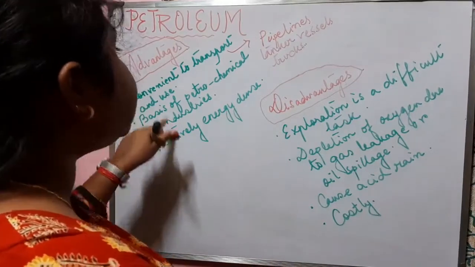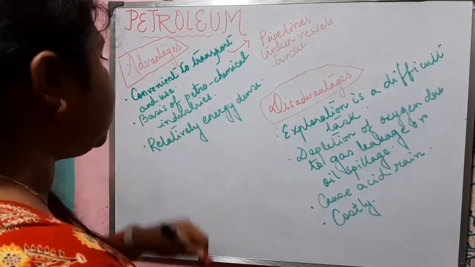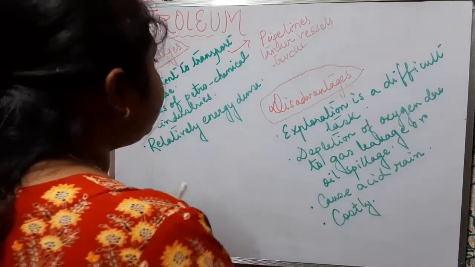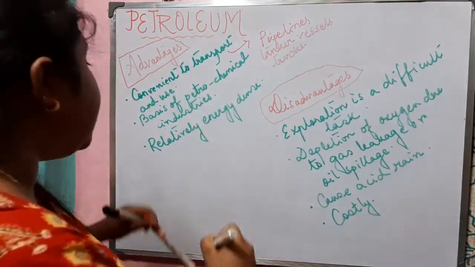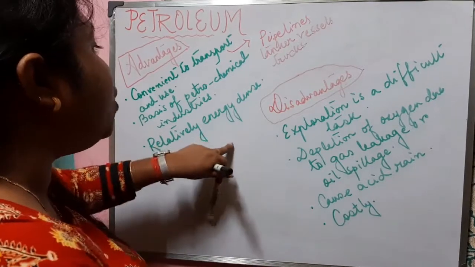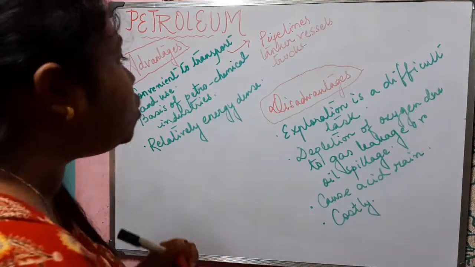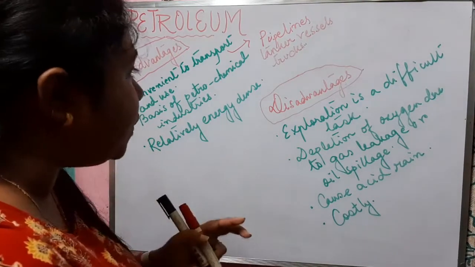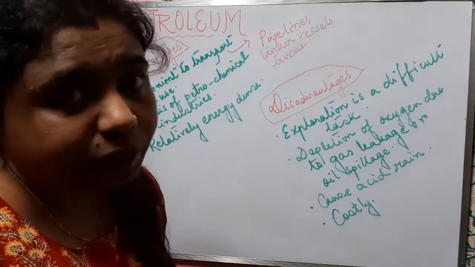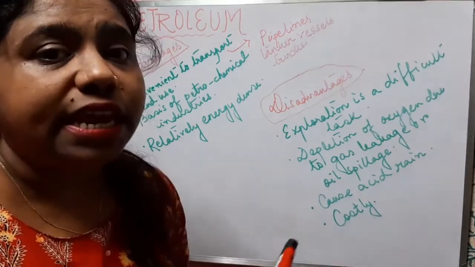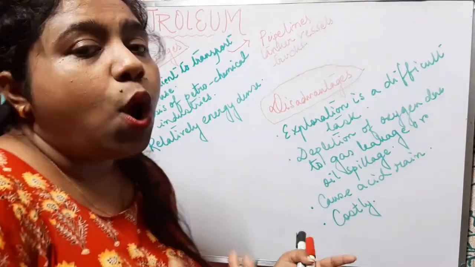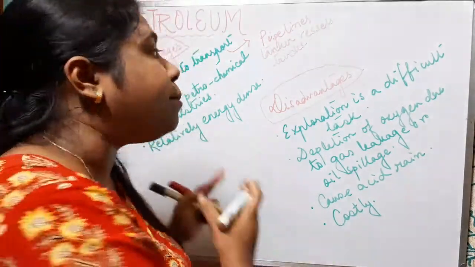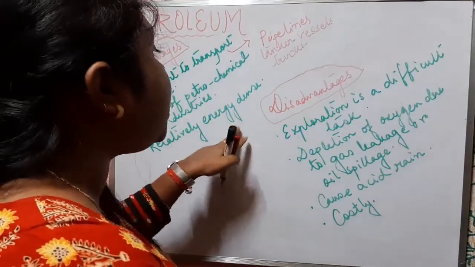These are the basis of petrochemical industries. So they provide raw materials for the petrochemical industries. They are relatively energy dense. Yes, they are relatively energy dense, and that is why they are used for different purposes, like for industrial purposes, like petrol, kerosene, plastic, lubricants, all have so high economic value. They are in great demand. Why? Because they are relatively energy dense.